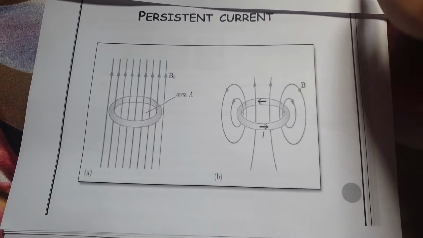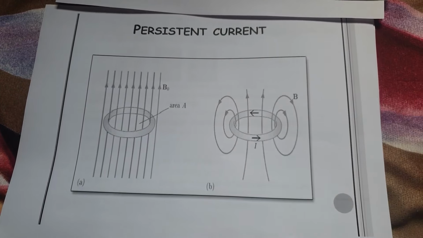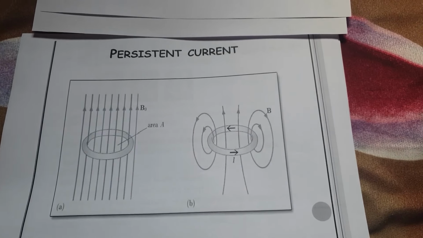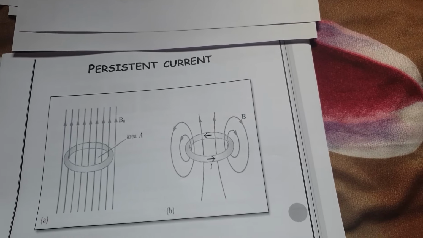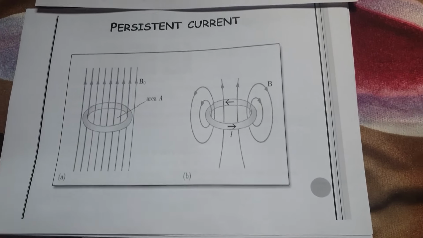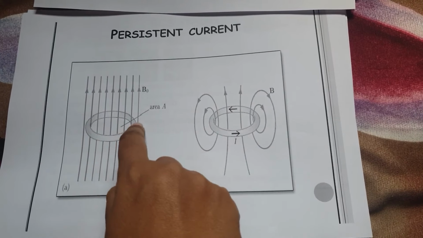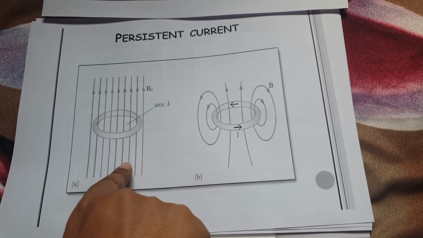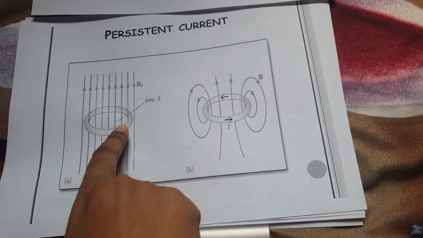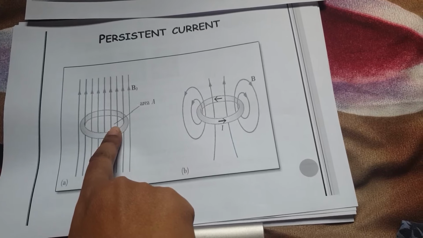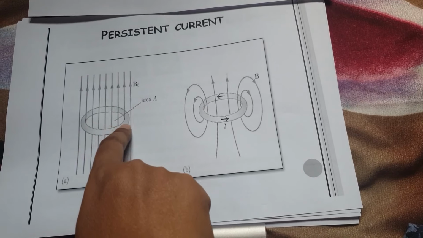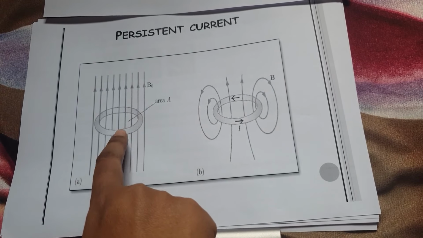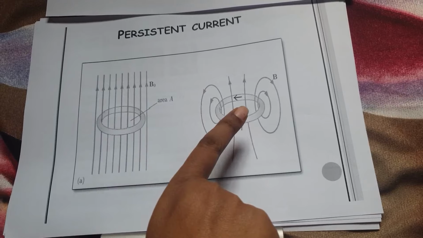And now the last property we are going to discuss is persistent current. Now what is persistent current? You can see this ring, or we can consider a closed loop. Once a current is started in a closed loop of superconducting material, it will continue to keep flowing of its own accord around the loop, as long as the loop is held below critical temperature. Above it, it is in the normal state. Below it, it is in the superconducting state.